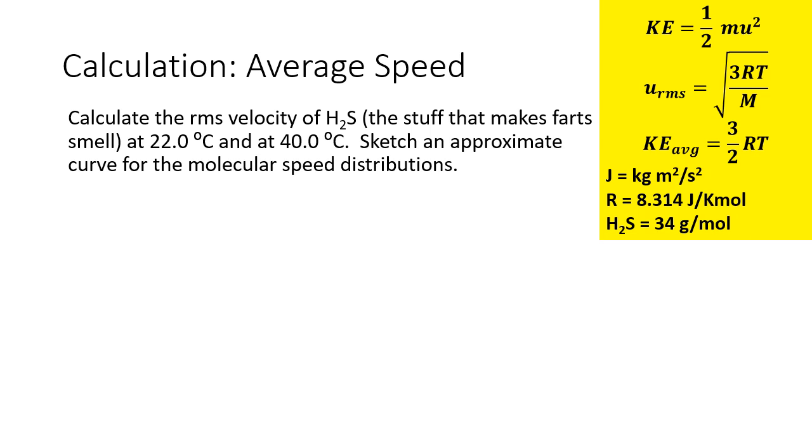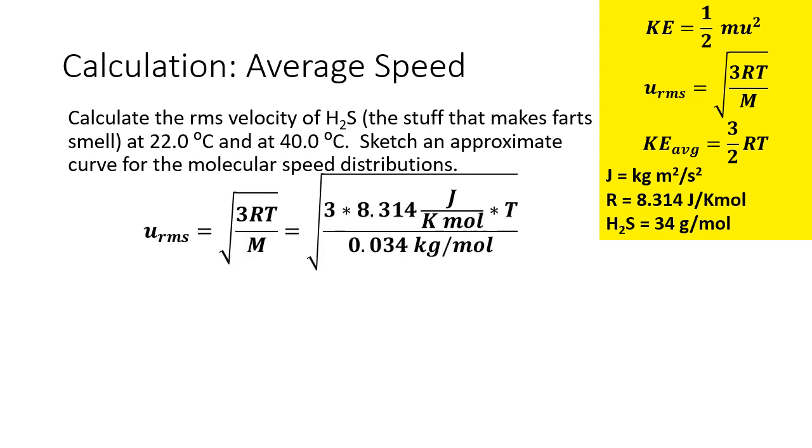So I am looking over here and I see that I have the relationship between root mean square velocity and temperature, as well as molar mass. And I'm going to go ahead and plug in R of 8.314 joules per Kelvin mole, because we want things to balance out and give us meters per second. The molar mass of hydrogen sulfide is 34 grams per mole, but joules is in kilogram meter squared per second squared. So I need to use my mass of hydrogen sulfide in kilograms per mole. And finally, my temperature needs to be in Kelvin so that my units work.